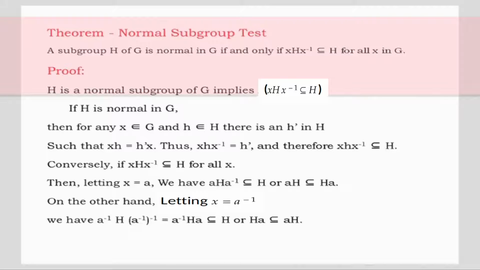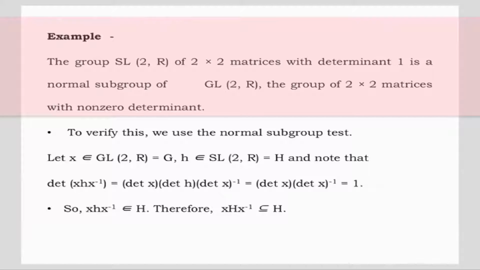Conversely, if xHx inverse is a subset of H for all x, then letting x is equal to a, we have aHa inverse is a subset of H, so aH is a subset of Ha. On the other hand, letting x is equal to a inverse, we have a inverse H (a inverse) the whole inverse, which is equal to a inverse Ha, a subset of H, or Ha is a subset of aH. Let us verify the subgroup test for the following examples.